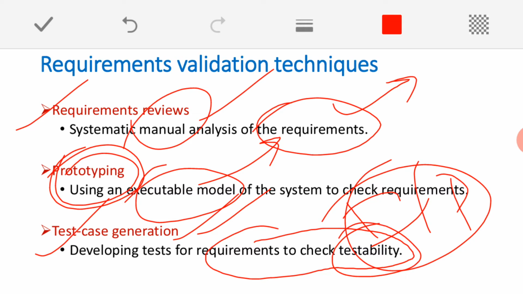We need to give a variety of inputs for the requirement which is to be implemented. And it should always be ready, and we should also know what the expected output is for that. Is it clear? That is called test case generation.